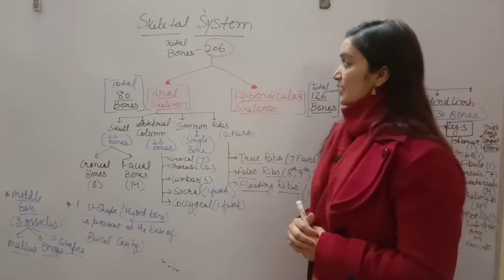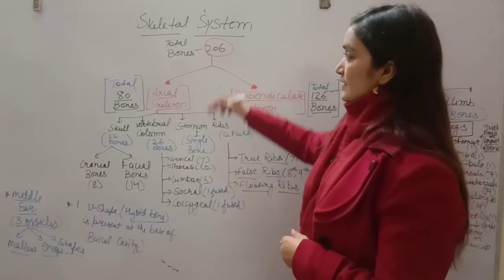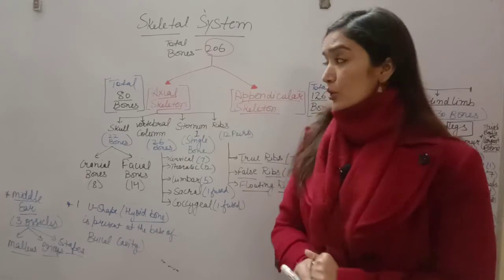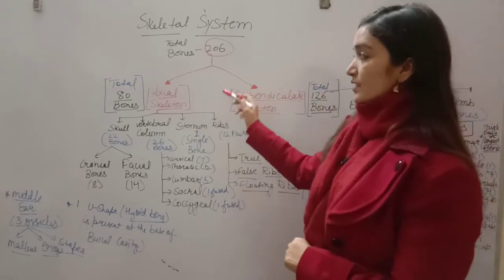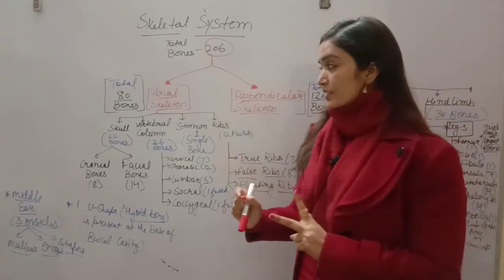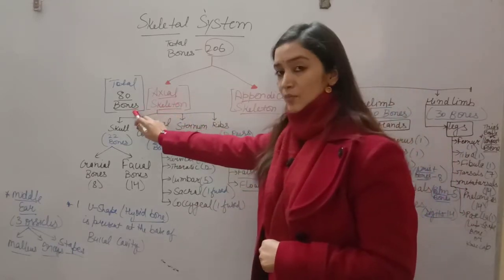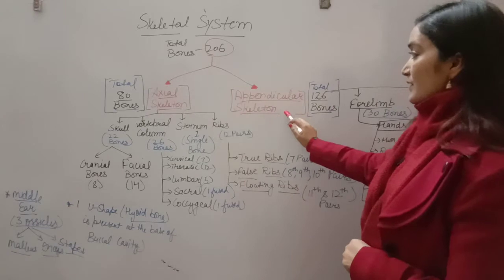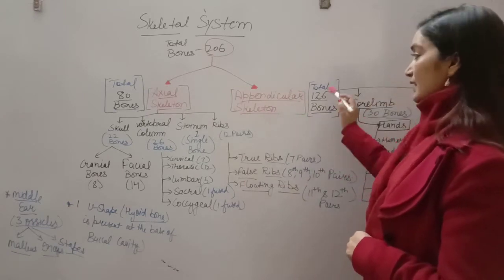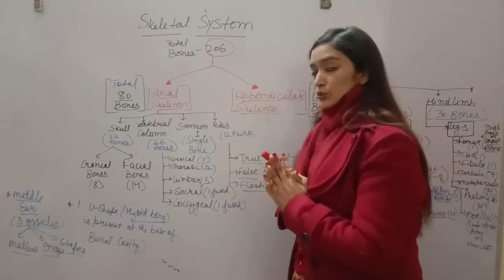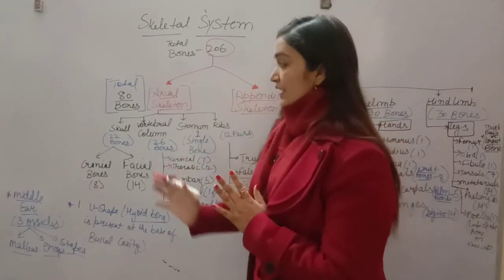So my dear students, in the human skeleton system there are a total of 206 bones. Total bones कितनी हैं स्टूडेंट्स? 206 हैं, and that is principally divided into two divisions. One division is axial skeleton that contains 80 bones, and the second main division is appendicular skeleton that includes a total of 126 bones, right? So let's start with axial skeleton first.